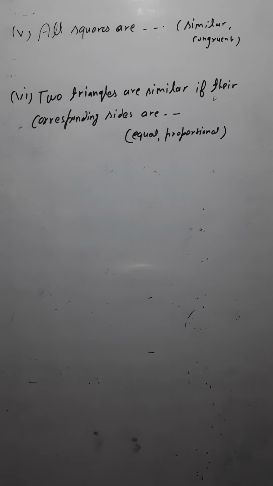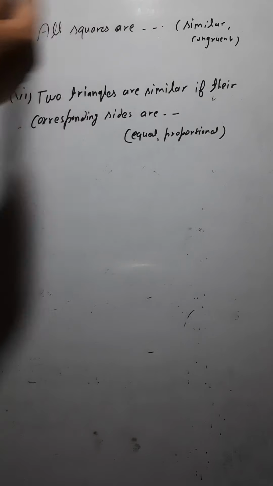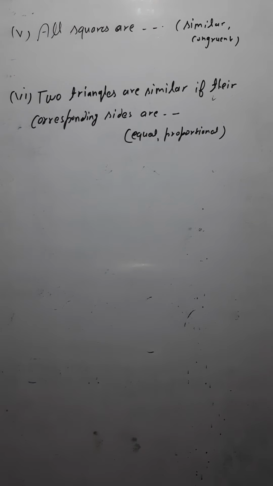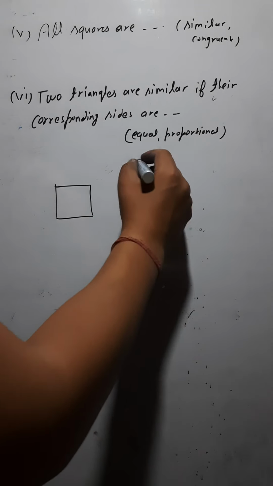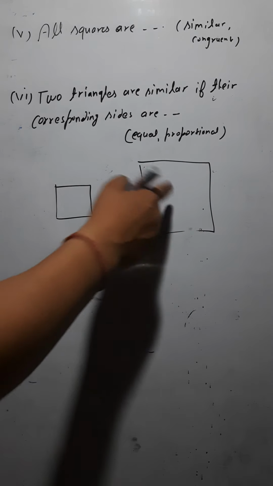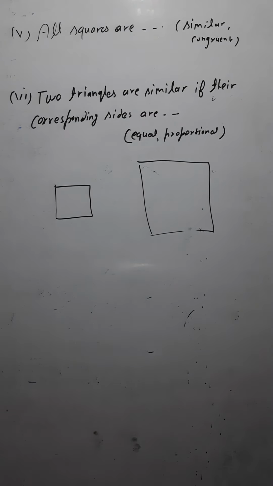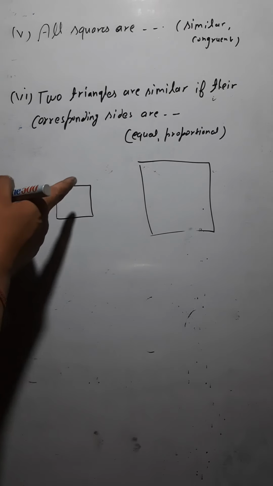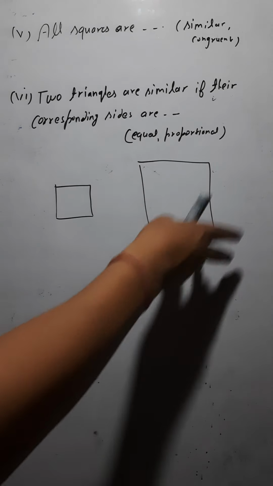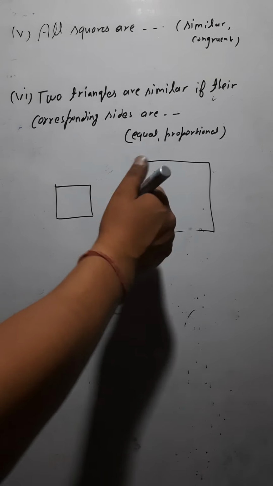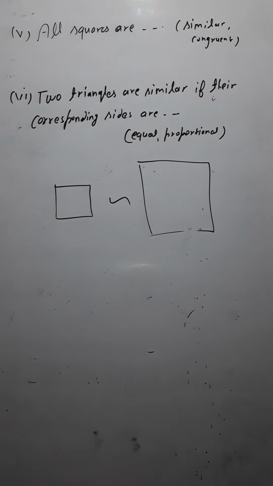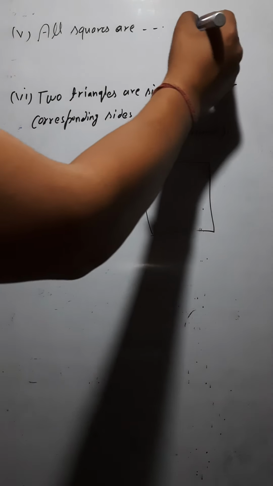We have two more questions here. The question is, all squares are similar or congruent? Congruent means same shape and size. Let me make two squares. This is the first square and this is the second square. Are these two squares congruent? No, because the shape is the same but the size is not. This one is bigger, this one is smaller. So hence these are similar. So all squares are similar. This would be the answer.